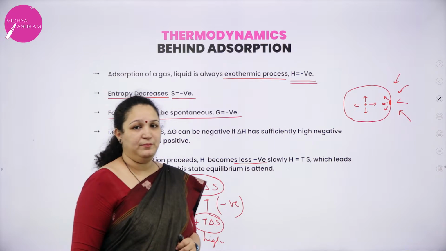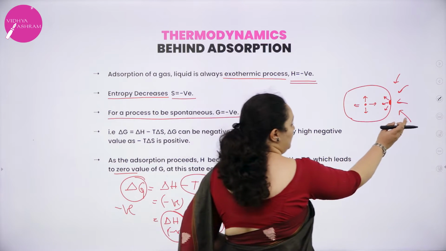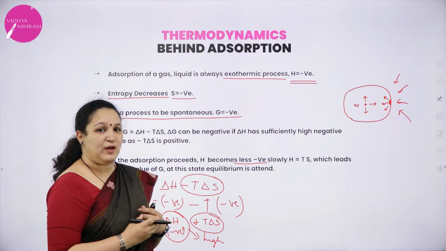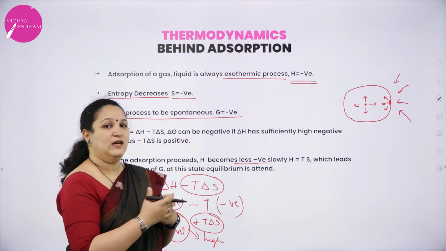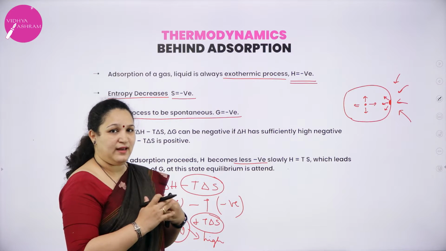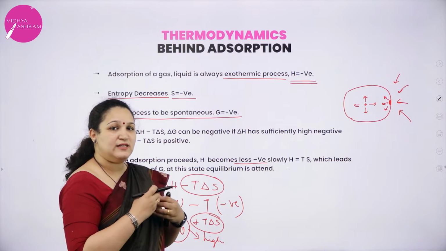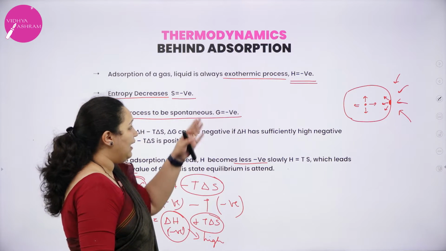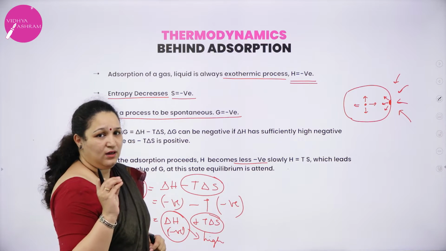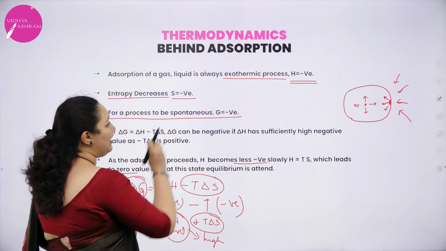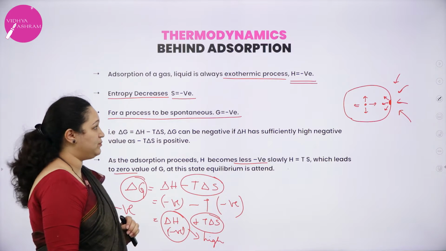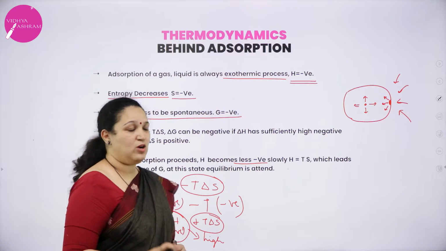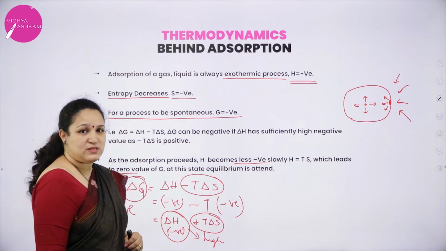So, I will repeat again. When the adsorbate comes on the surface of the adsorbent, when it gets adsorbed, because the residual forces are getting balanced there, the residual force is liberated in terms of heat, and that is why it is always an exothermic process. So, delta H is always negative for adsorption. The randomness of the adsorbate is decreasing, because of that delta S also becomes negative.